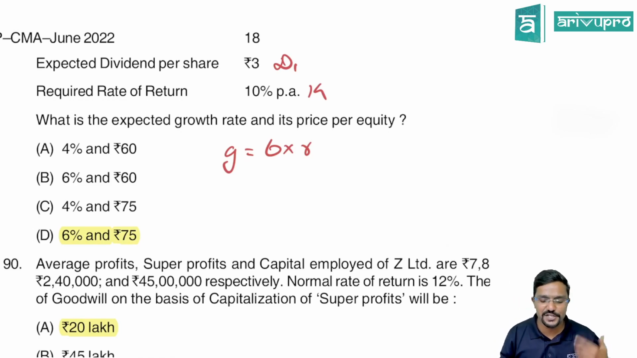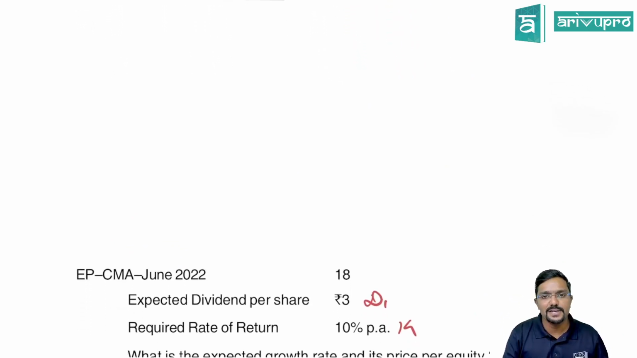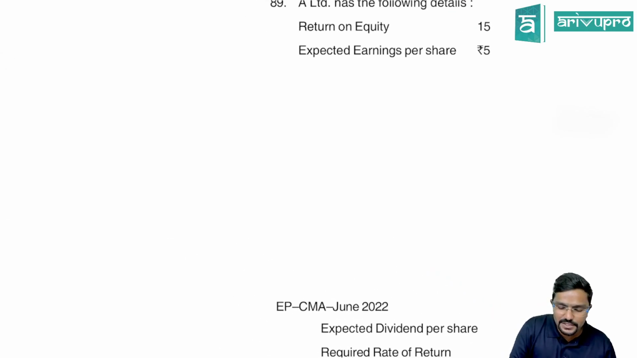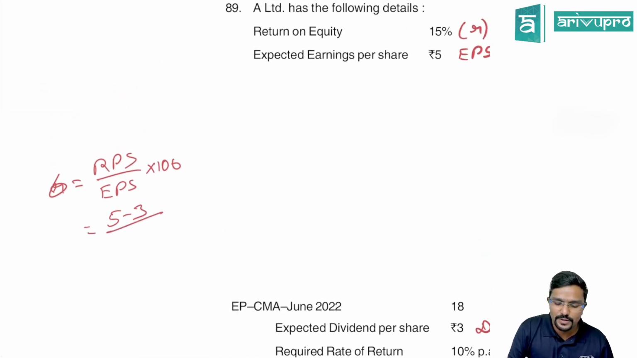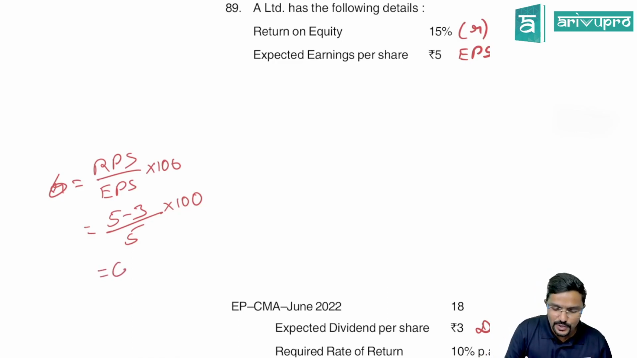Now what is retention ratio? Simple: out of my earnings, how much is retained? If 5 is earned and 3 is paid, how much is retained? 2 rupees. So retention ratio, let me denote it by B, is RPS by EPS into 100. RPS is how much? 5 minus dividend paid 3. So 2 divided by 5 into 100, which is 40%.